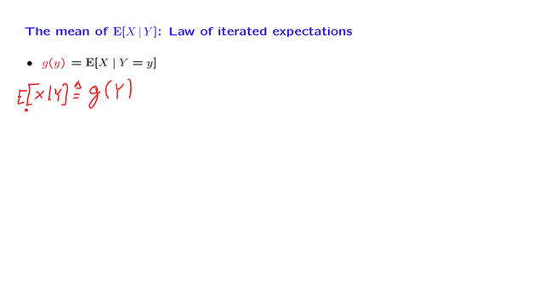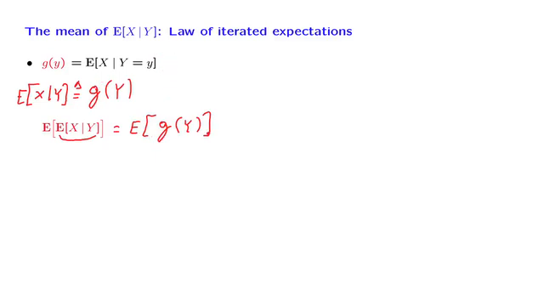So now we want to calculate the expected value of this object, which is written this way. Now this notation here may look quite formidable, but let's see what is happening. Inside here we have a random variable, and we take the expected value of that random variable. Or more crisply, think of that as the expected value of g of capital Y, where g of capital Y is defined through these correspondences here.